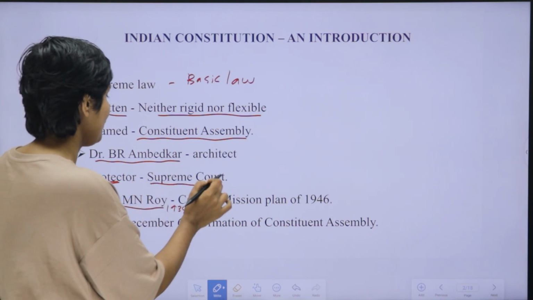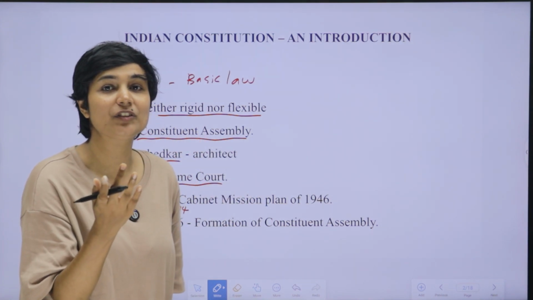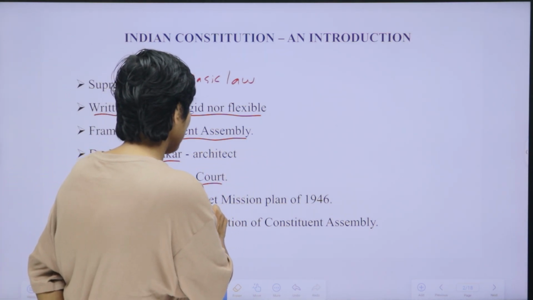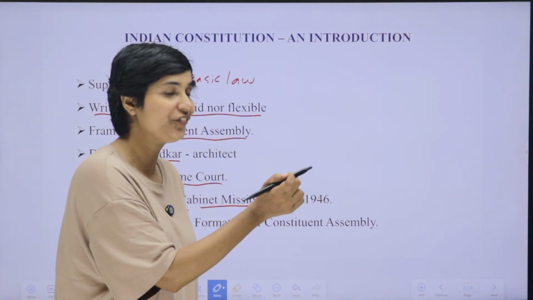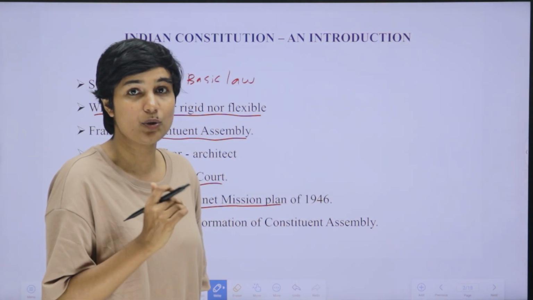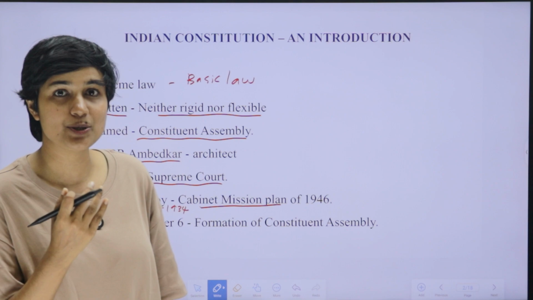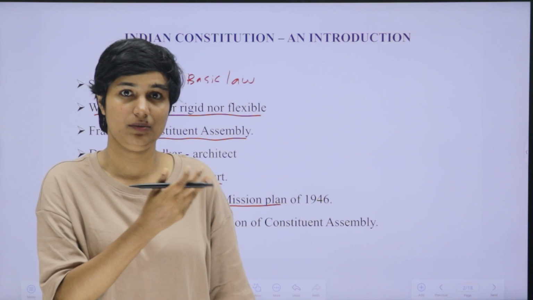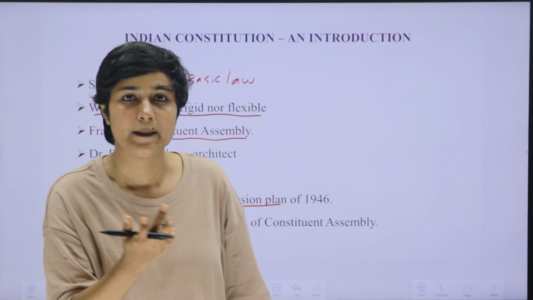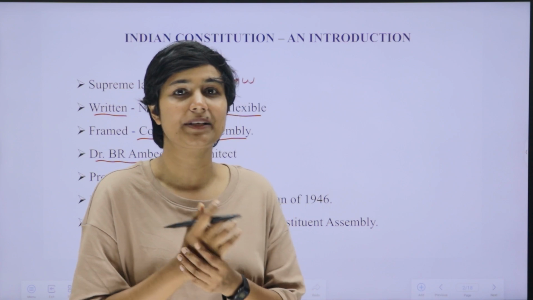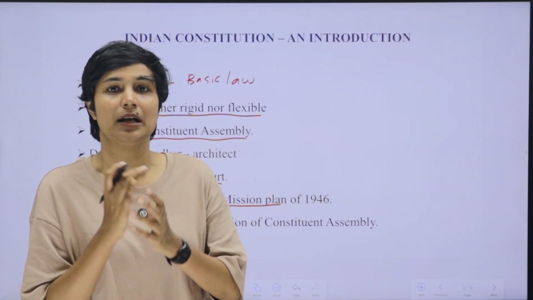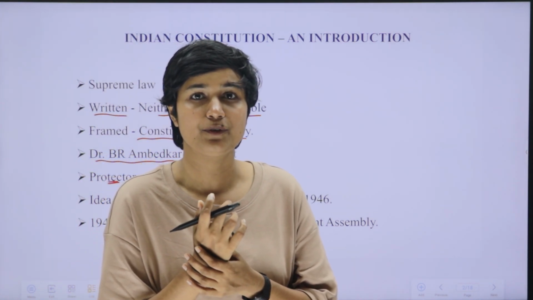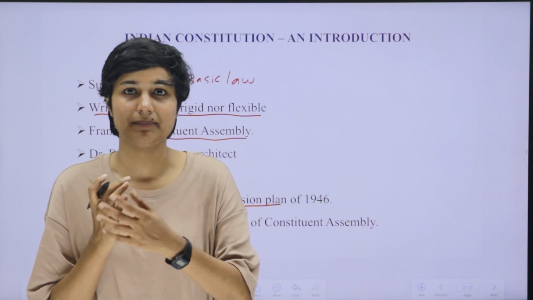So, our next point is which commission paved the way for the formation of a Constituent Assembly. That I have already told you, that is the Cabinet Mission Plan of the year 1946. So, what was this Cabinet Mission Plan? Cabinet Mission Plan was a 3-member commission or mission. All the 3 members were ministers of the British cabinet. They came to India to study the feasibility of making a constitution for India, along with other similar matters.